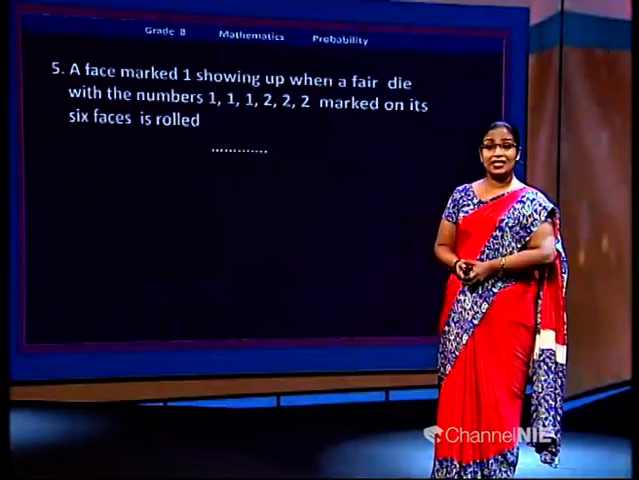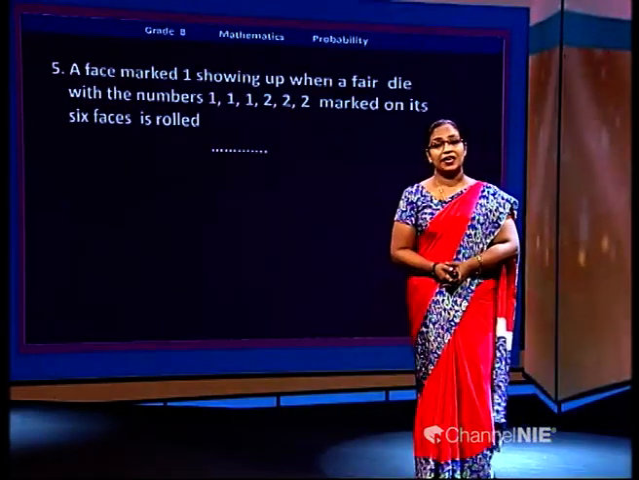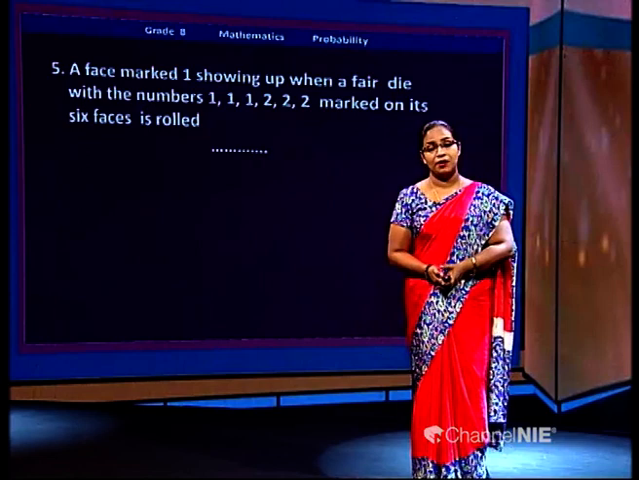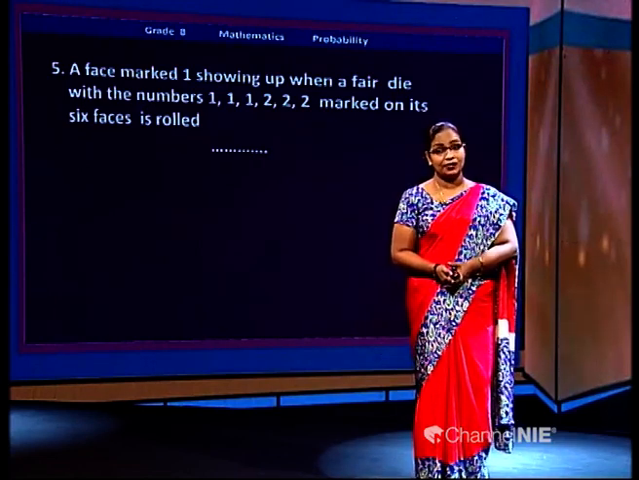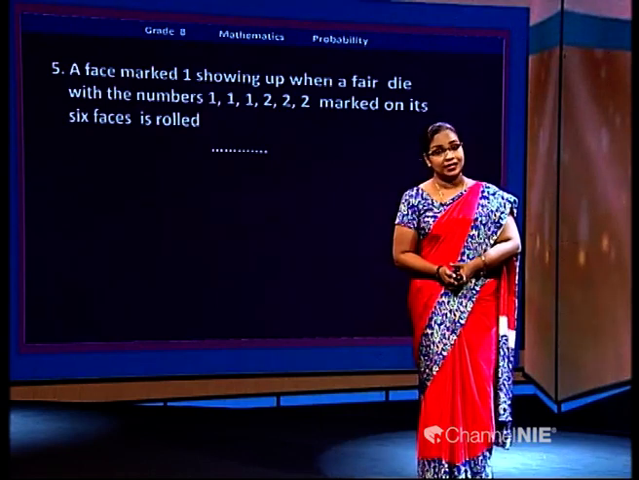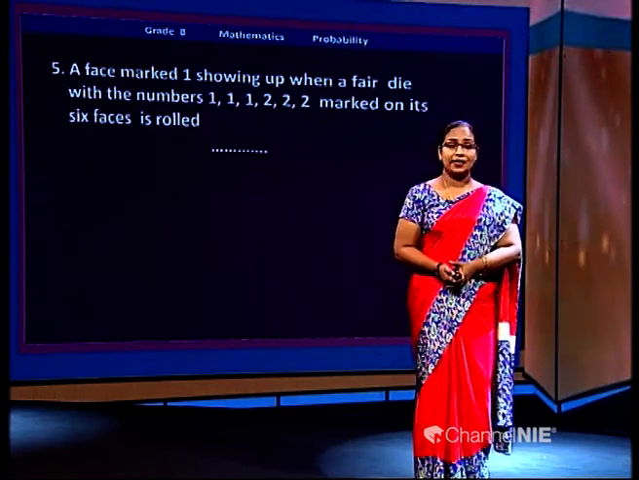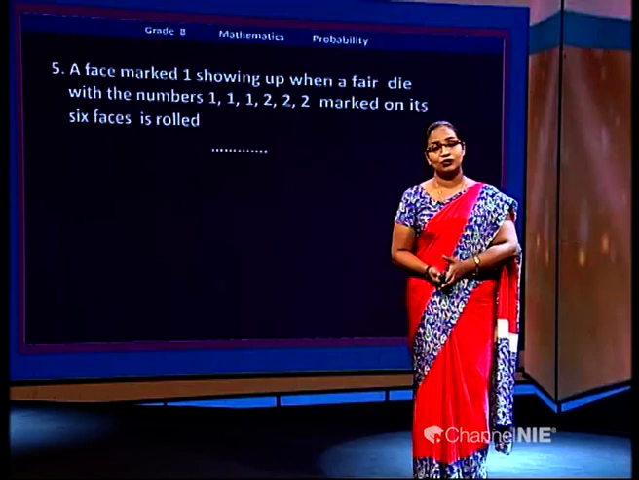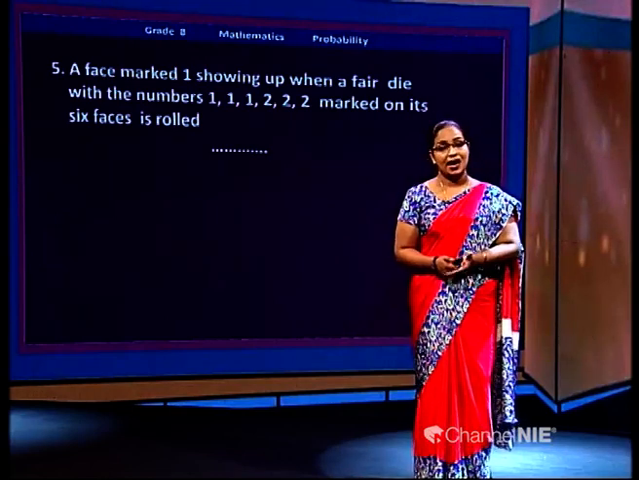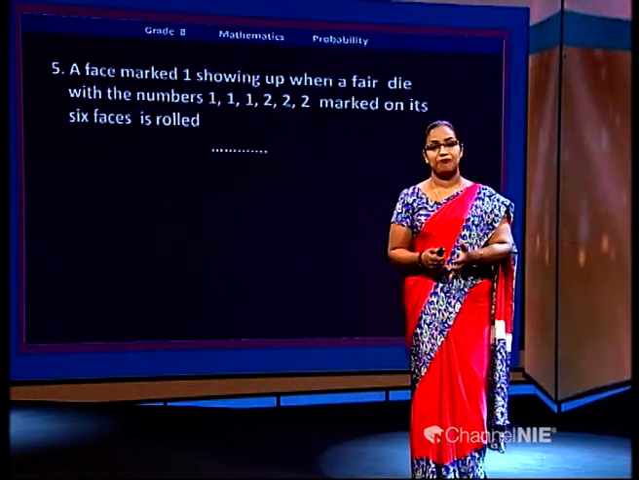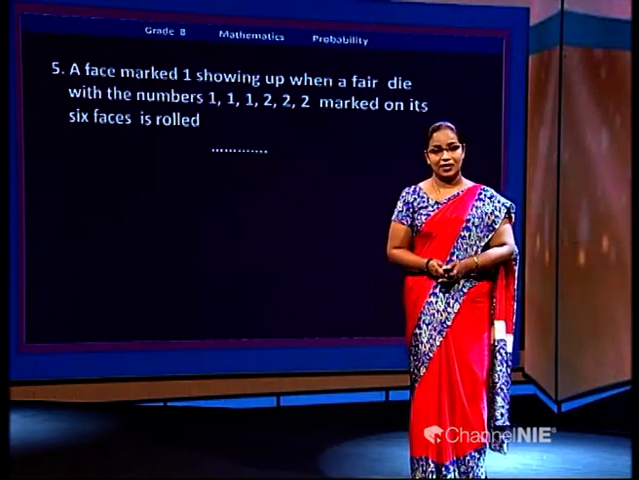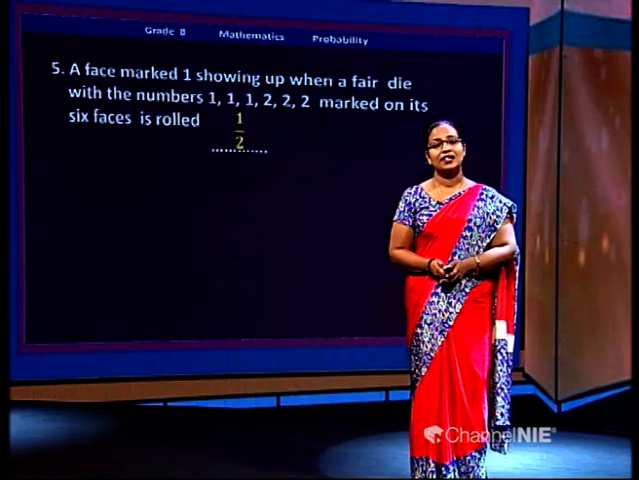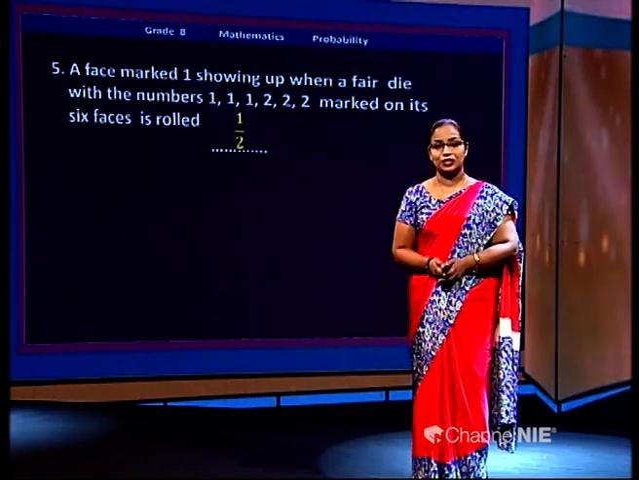So what is the expected event here? Getting number 1. Out of these 6 outcomes, you have number 1 three times. So getting number 1 or number 2, it is equally likely. So what is the rate you're going to give here? Yes, it is an equally likely event. That is half. Good.